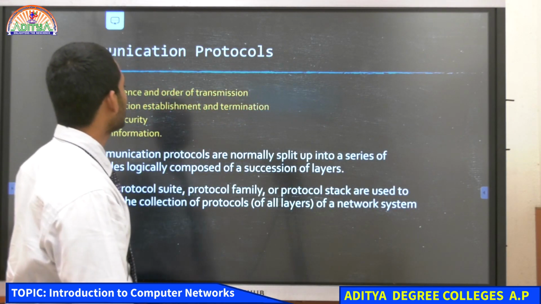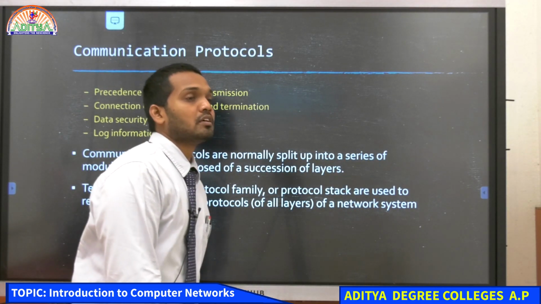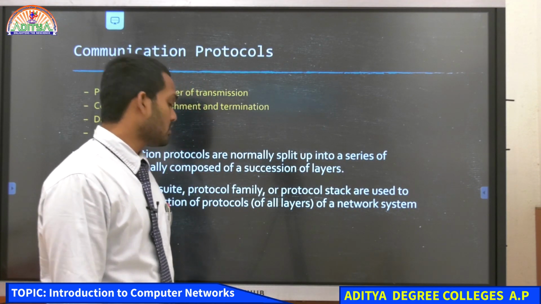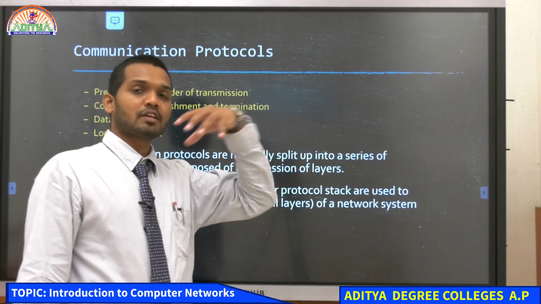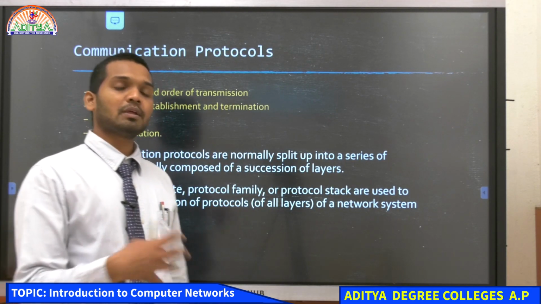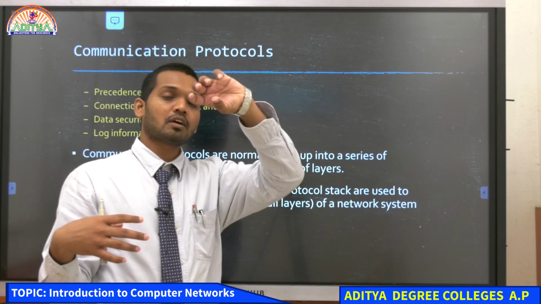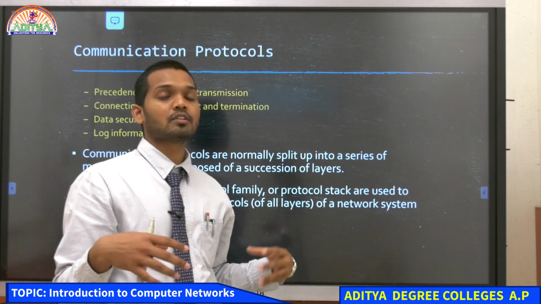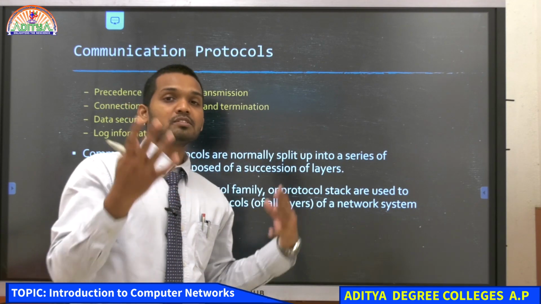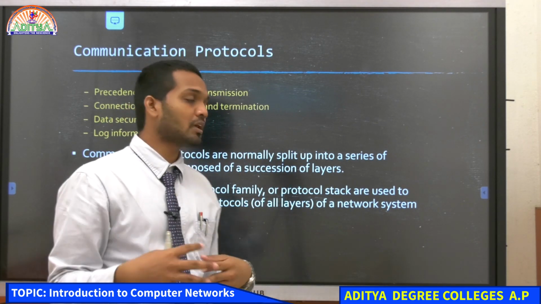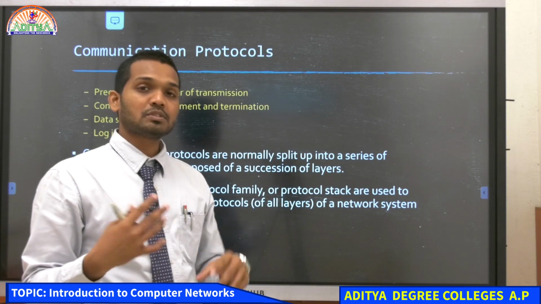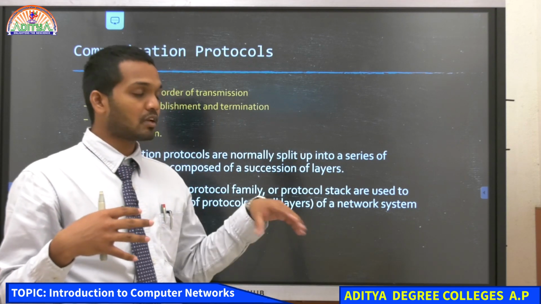Okay. And then precedence and order of transmission. Suppose in the previous diagram where we were discussing that if computer 1 sends data to computer 4, at the same time if computer 2 is also sending to computer 4, and there is some other computer 5 which is sending to computer 3. So, there are so many operations that are happening in the network at the same time, or there are so many data transmissions that are possible at the same time in the network.